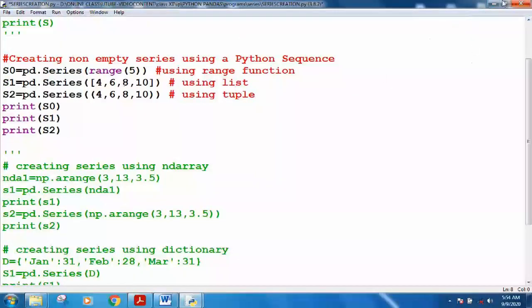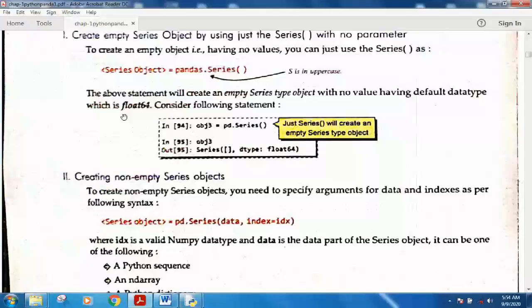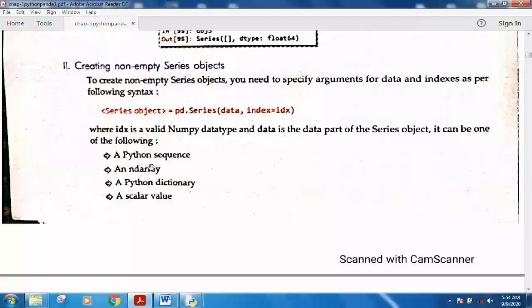Let me show you this in Python also. These are given in your book, so I am going to your book data, and then we will come back here. See, what I am showing you is that there are three or four different ways of creating a non-empty series.